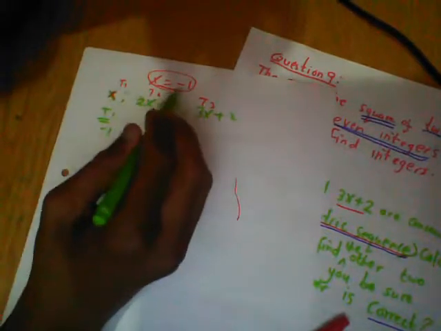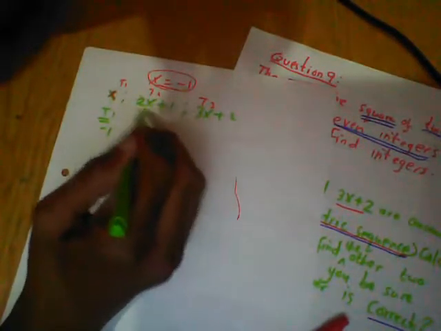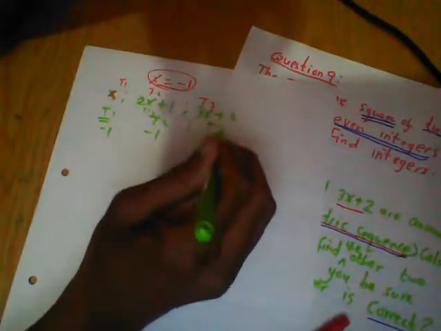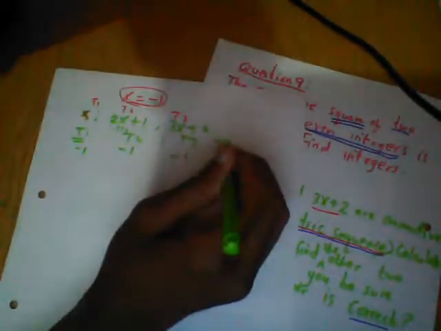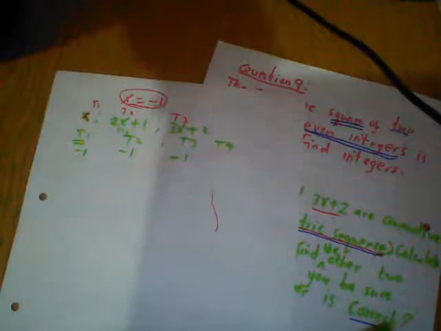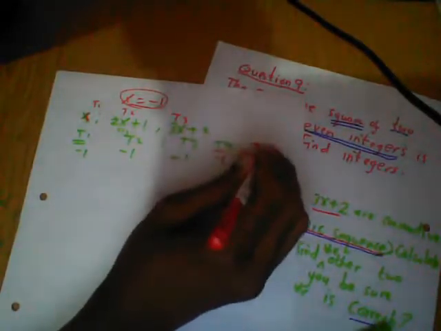So the first term: when you put -1 here, it's -1. Let's go for the second term. When you put -1 here, it's 2 times -1, -2, plus 1, which is -1 also. For term 3, if you take -1 here, it's 3 times -1, -3, plus 2, equal to -1. So all the terms give -1, -1, -1. Even term 4 is going to be -1, and even term 5 is going to be equal to -1.